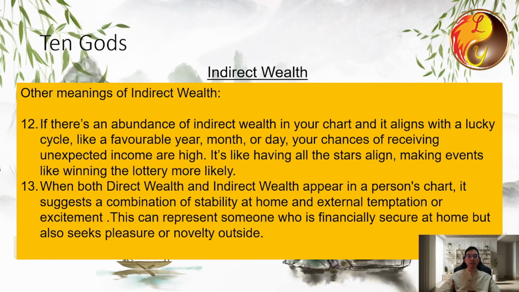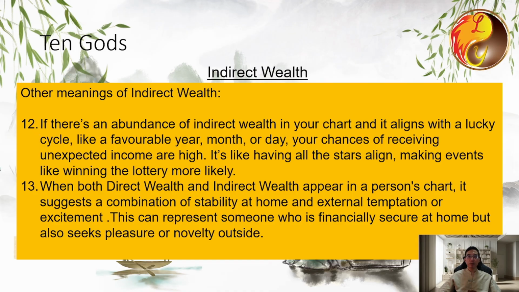If there's an excessive amount of indirect wealth in your chart, especially during favorable periods such as your luck cycle, annual luck, monthly luck, or hourly luck, it's like multiple stars aligning together. At this moment, you might have a high chance of winning the lottery or receiving unexpected wealth. This is because indirect wealth represents unexpected income. When these stars align, it creates the perfect conditions for financial windfalls.